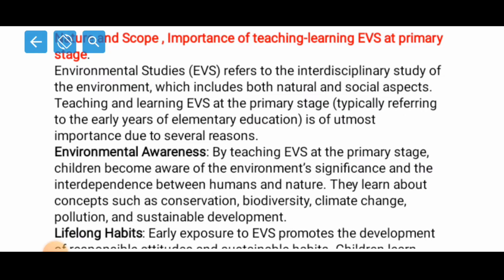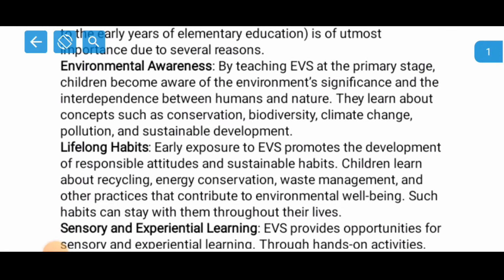Now you must be wondering, why do we need to study environmental studies at the very initial stage, the primary stage? We need to study it due to various reasons, which are discussed one by one. I have taken a few reasons, so let us see what they are. First, environmental awareness. We need to make society aware of the pros and cons of the environment, how to protect the environment, and how to manage it.